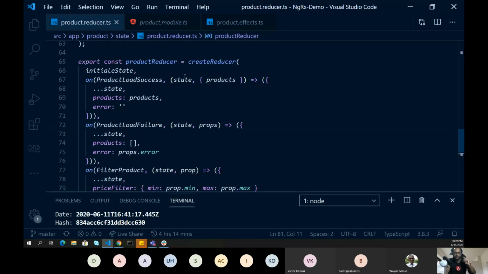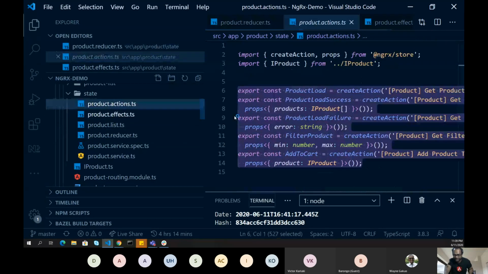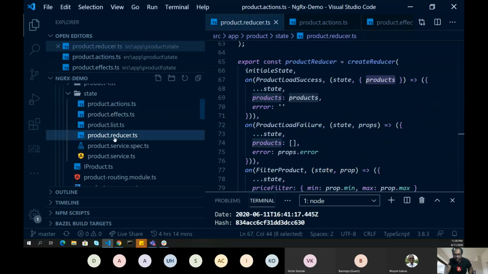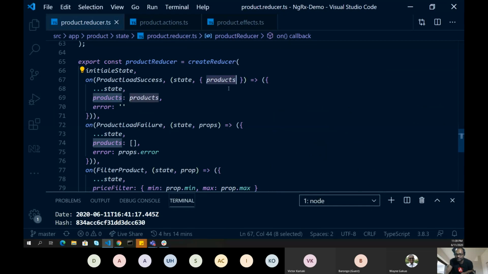Let's see what we are doing in product load success. We are getting the products information. If you are wondering where these products came from, we just saw the action, right? In our action, we pass this as a payload. Once you pass this as a payload, it will be available inside your reducer. And you can see it is also able to infer the data type. It says this products is of type IProduct array.